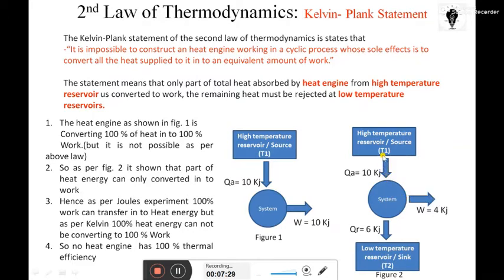So when heat flows from high temperature to low temperature is possible, for example,